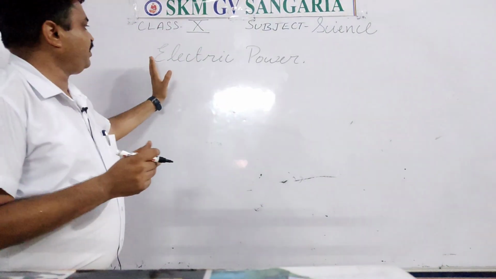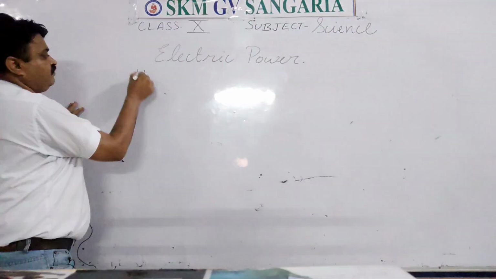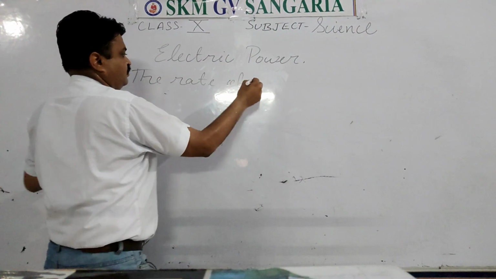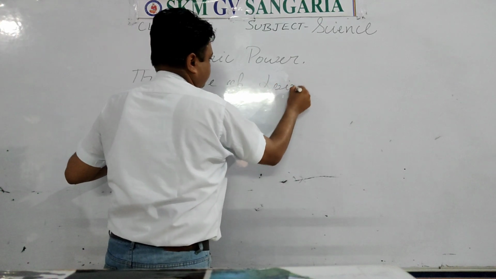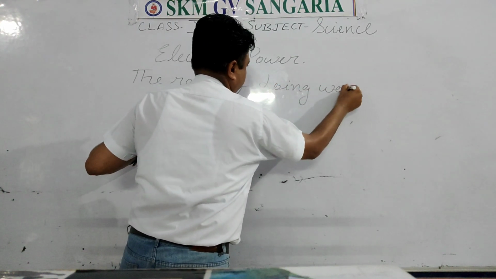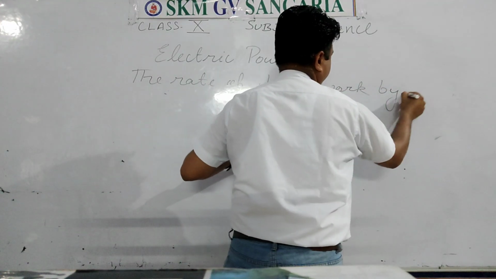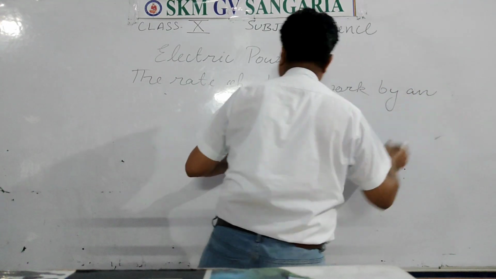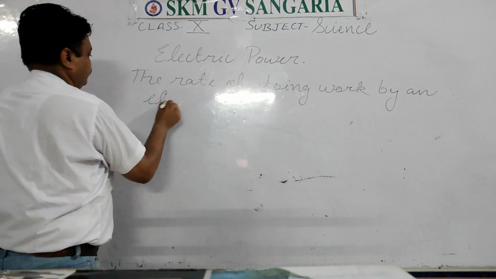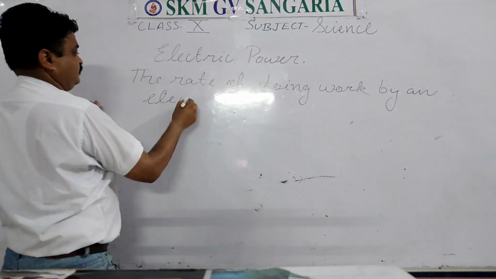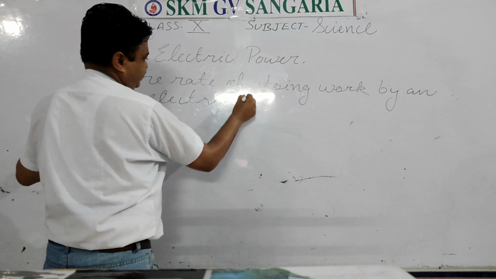So what is electric power, student? The rate of doing work by an electric device.